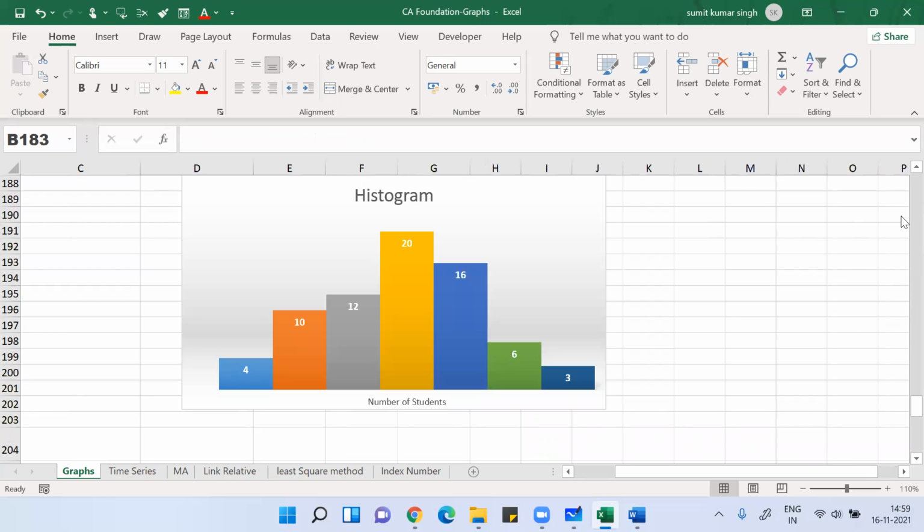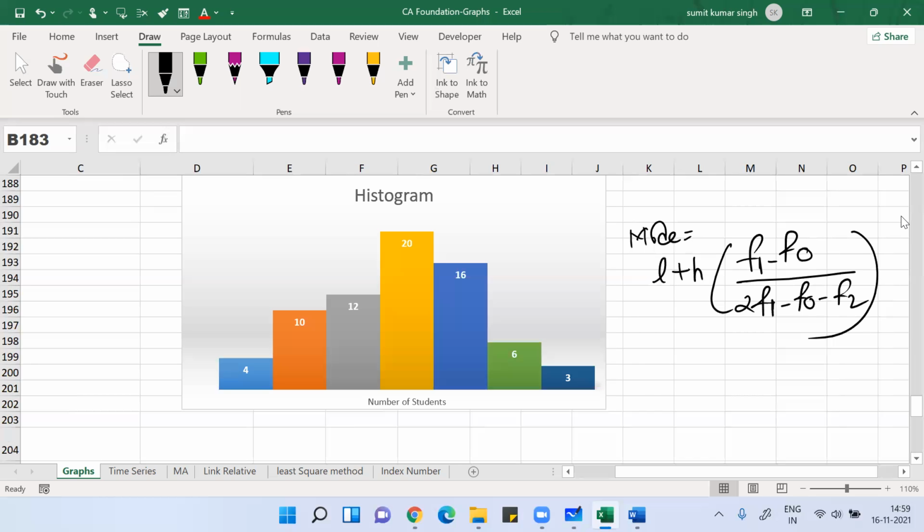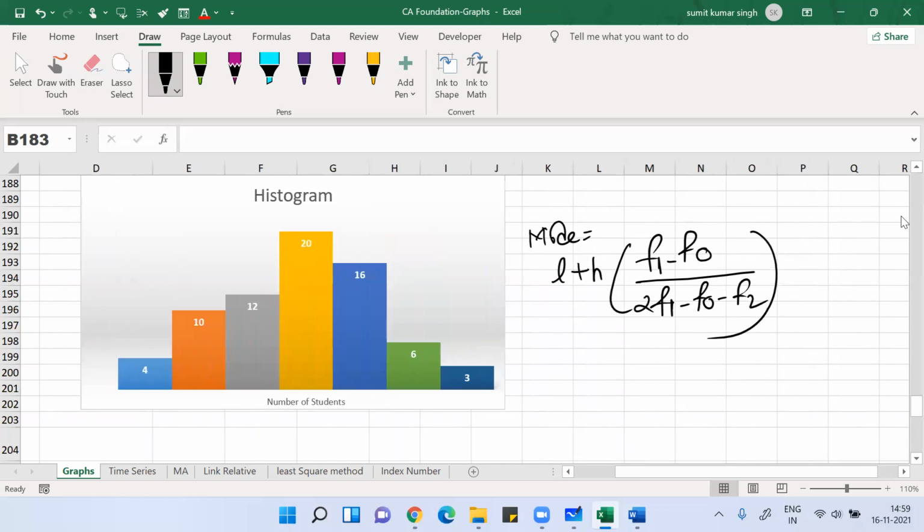So you can use a histogram to find the mode. How will you find the mode? Normally the formula for finding the mode, if you have class interval and frequency, is L plus h times (F1 minus F0) divided by (2F1 minus F0 minus F2). This is the formula of mode if you want to find the value of mode.